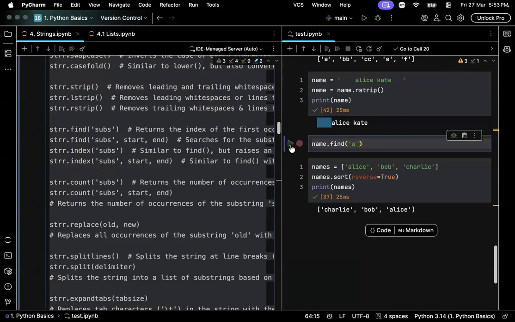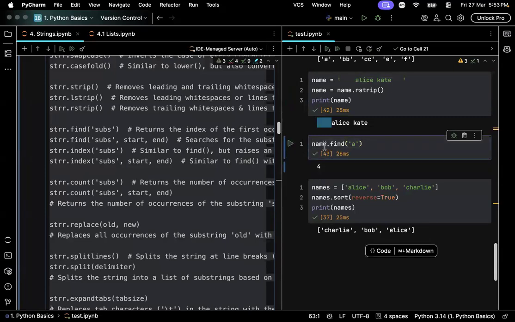If the A exists in the string, it will return the position of that character. 0, 1, I think it should be 4. If it doesn't find the character inside the string, it will return -1. And depending on this, we can make our decisions.